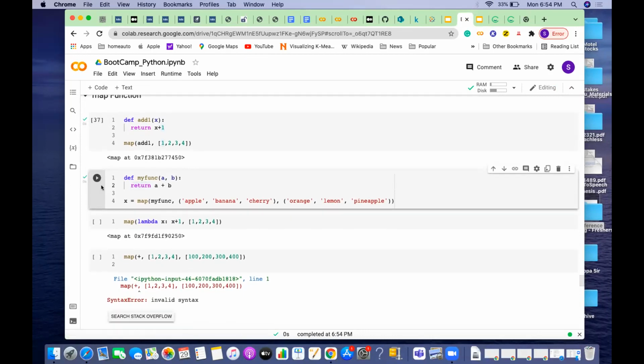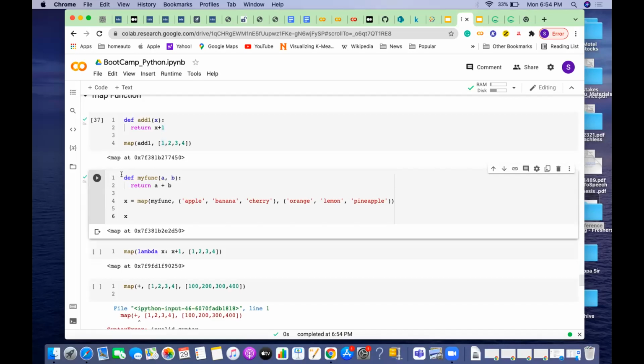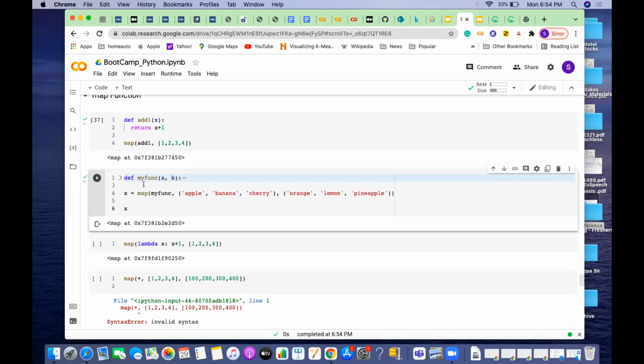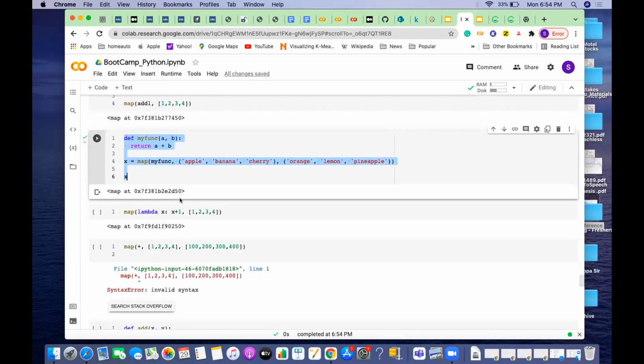If you still have not understood how exactly map works, we will see virtually how exactly this map function is executed. We will see how it runs one by one. So any questions here? Anybody has any question here? Anybody who has not understood the map function?